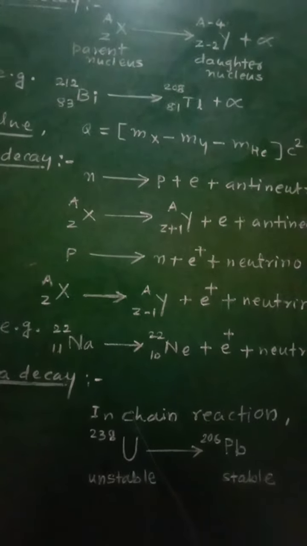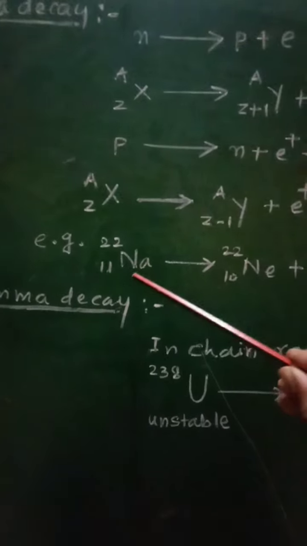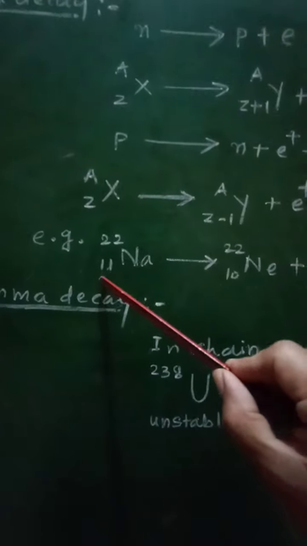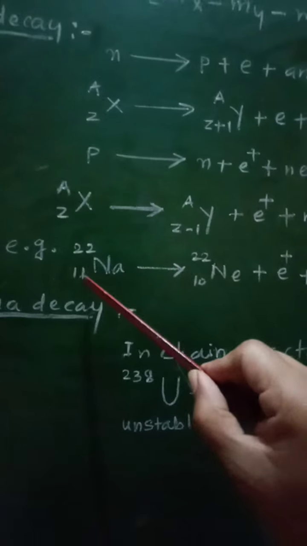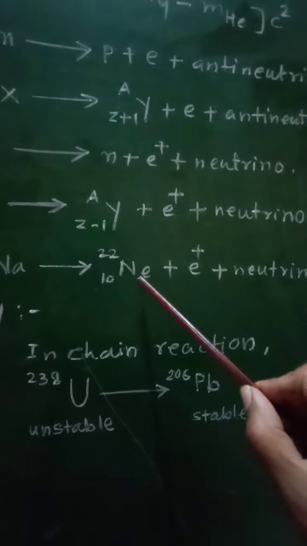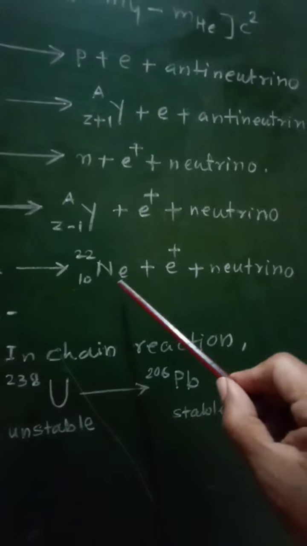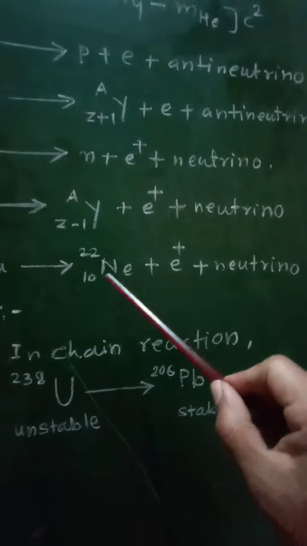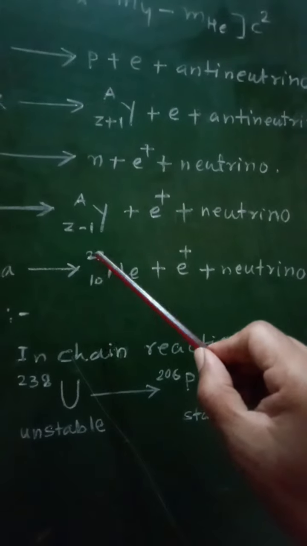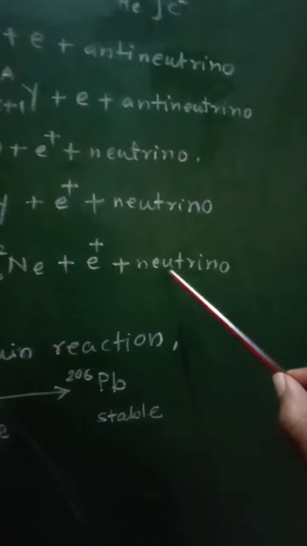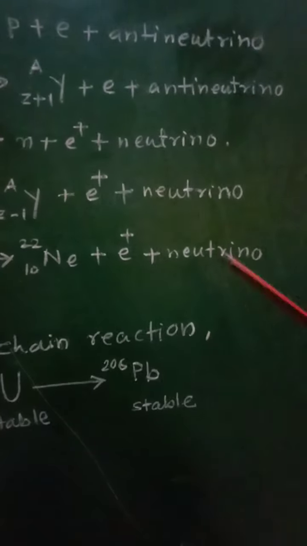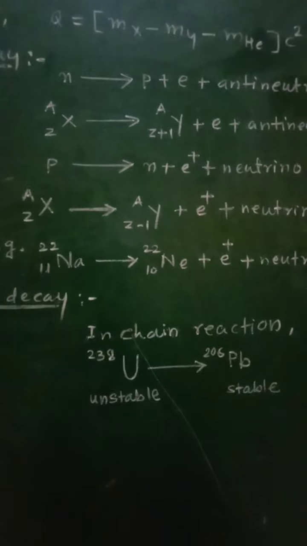Now if you consider the example of this beta decay, then we will consider sodium as the parent nucleus having its atomic number 11 and mass number 22. When it goes beta plus decay, at that time the parent nucleus will get converted into the daughter nucleus as neon having atomic number 10 and mass number will remain unchanged as 22 plus one positron plus neutrino. Positron plus neutrino, that will be the example of this beta plus decay.